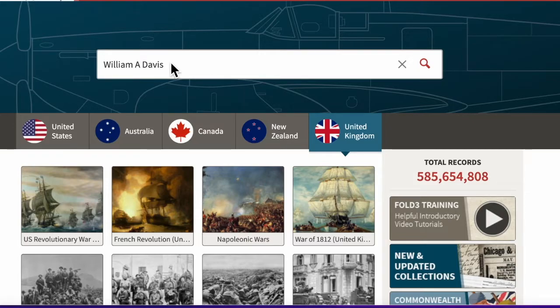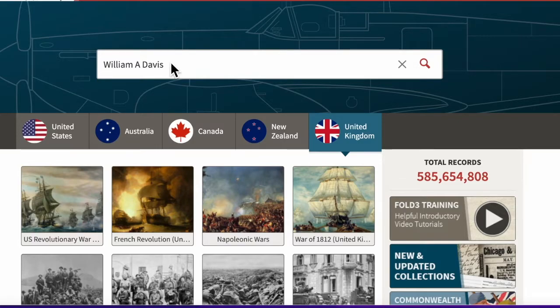I learned through previous research that there was a good chance he was in the Civil War. I also learned that a William A. Davis died in the Civil War. He was a Union soldier and he is buried in Tennessee. Now, I always have to take information, I don't want to say with a grain of salt, but looking at the name, William A. Davis, Davis is a pretty common name, and so is William. So I have to be sure that the William A. Davis who died in Tennessee is the one I was researching.